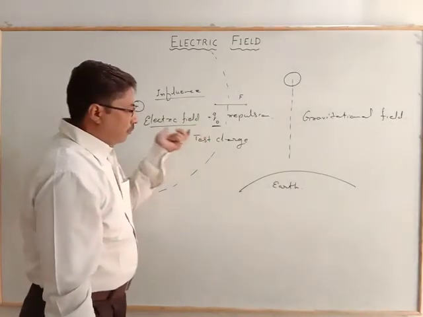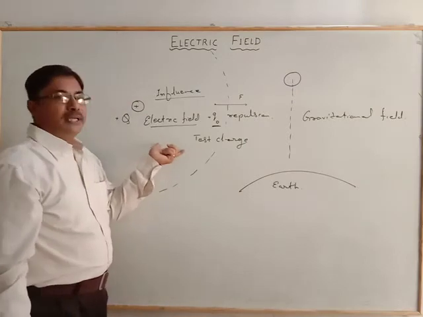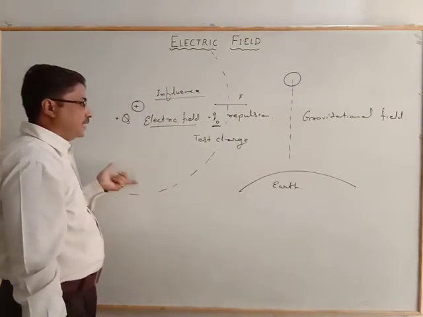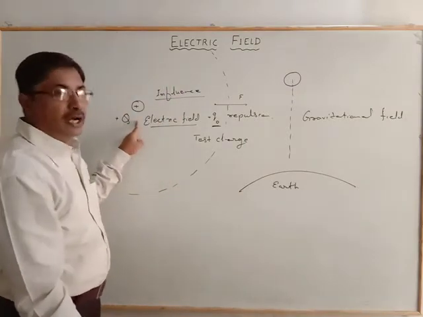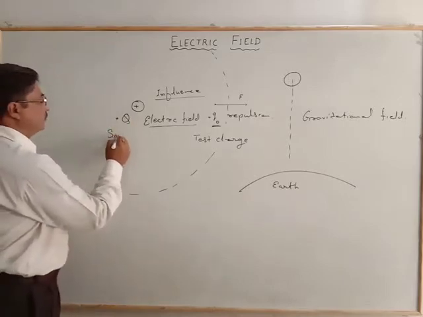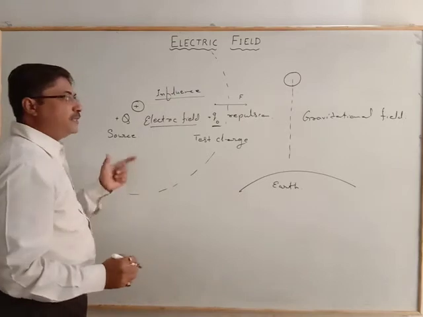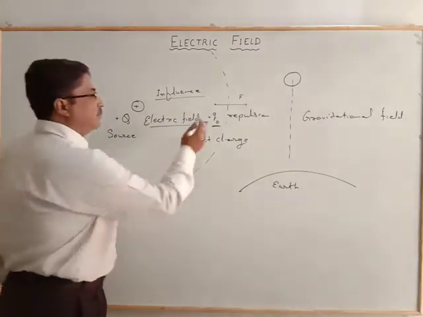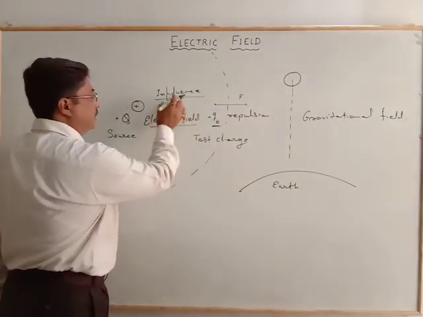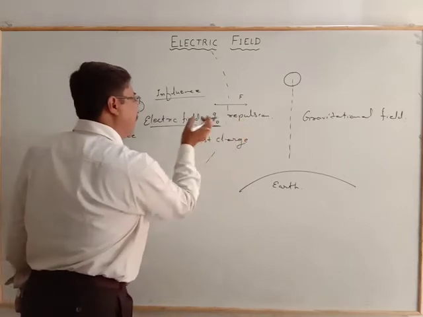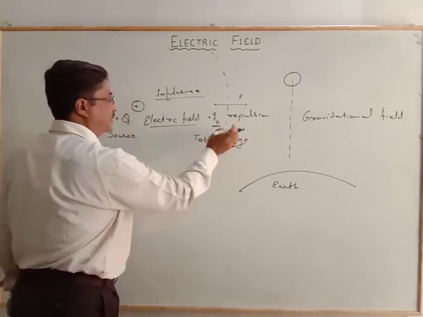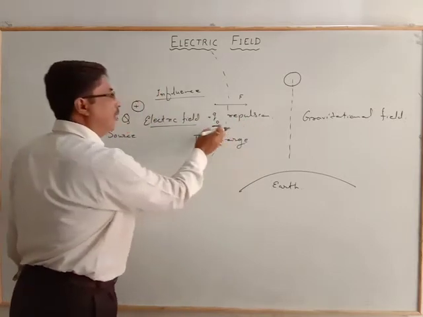So we understand the electric field: it is the space or the region around the charge, around the source charge, within which its influence can be felt. That means its influence depends upon the nature of the test charge, whether it is repulsive or attractive.